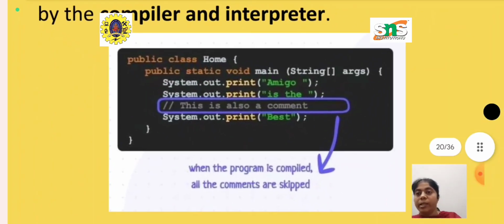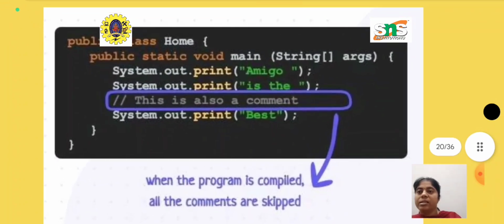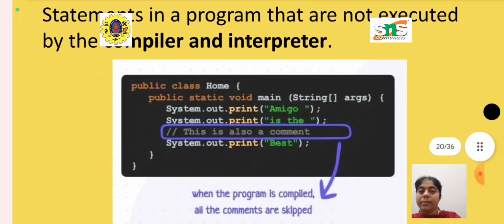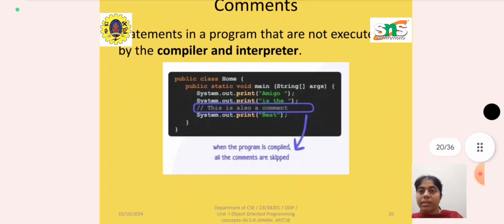Consider this particular program. The first line is public class Home, the next line is the main function, and the third line is just printing "Amigo". The next line is a comment, and the next line is "best". So "Amigo is the best" is just a single line comment. Here also we have three types of comments: single line comments, multiple line comments, and documentation comments.